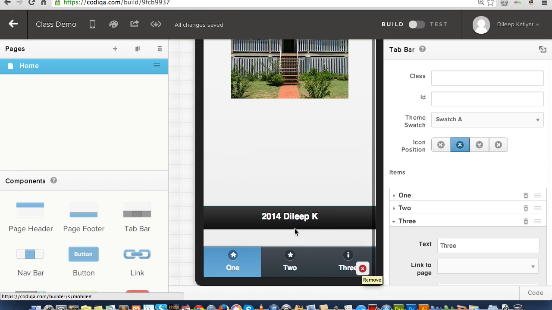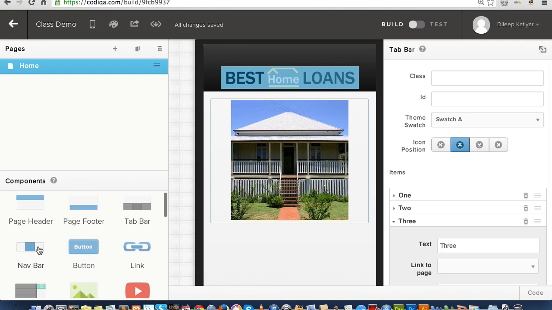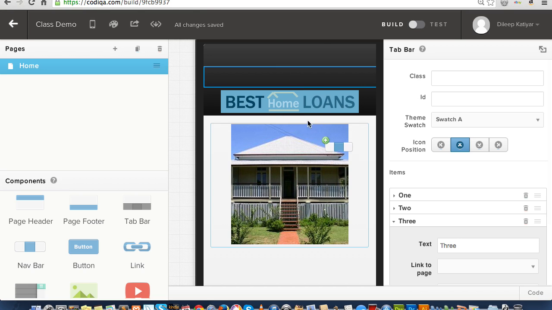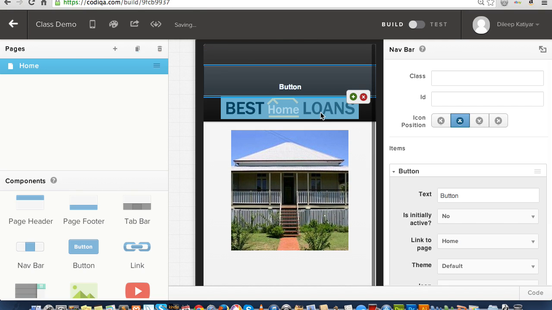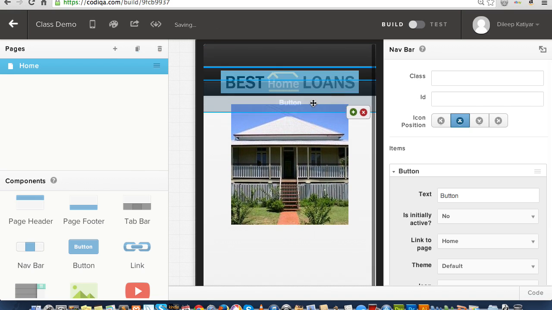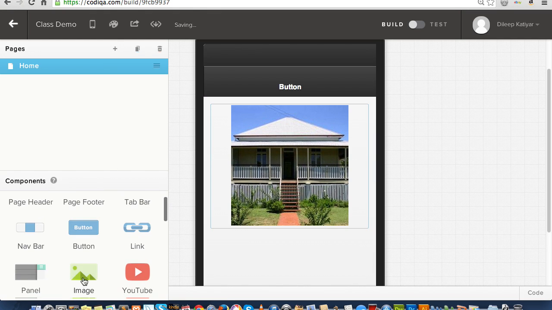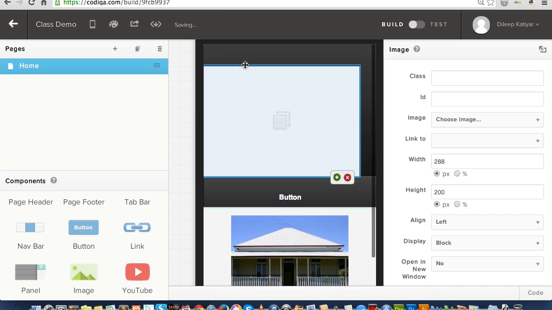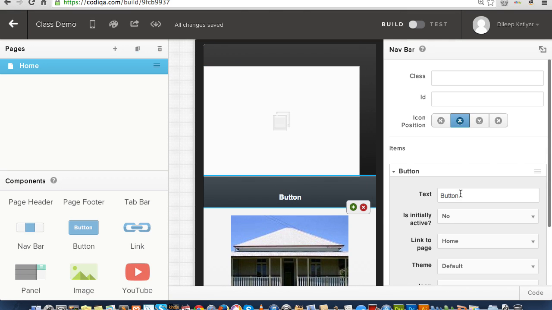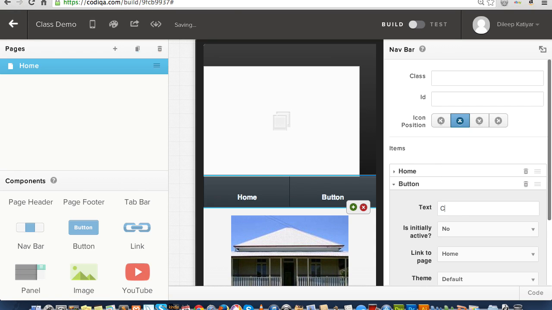I mean, if you're manually coding it, you can certainly do it. Let me see if it likes a nav bar. So yeah, it allows me to put a nav bar, and hopefully it will let me put the nav bar underneath the. Okay, so button, if I actually go and add some buttons here, so I go home, add button, contact.